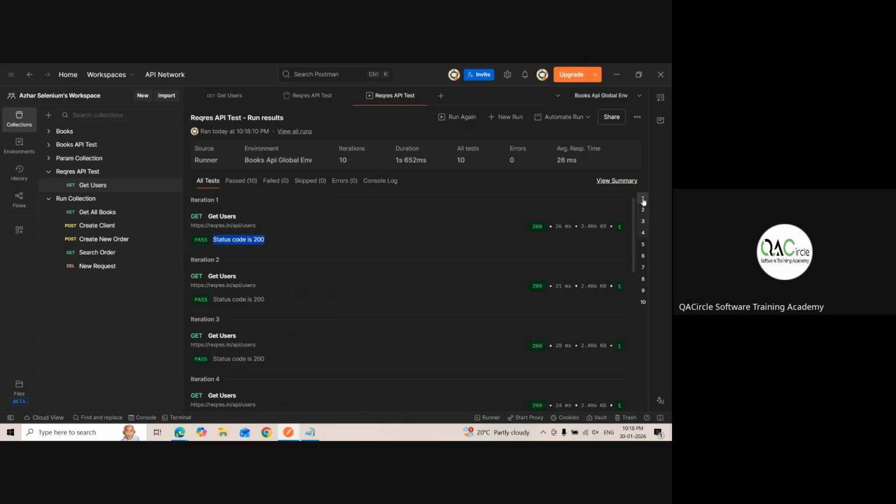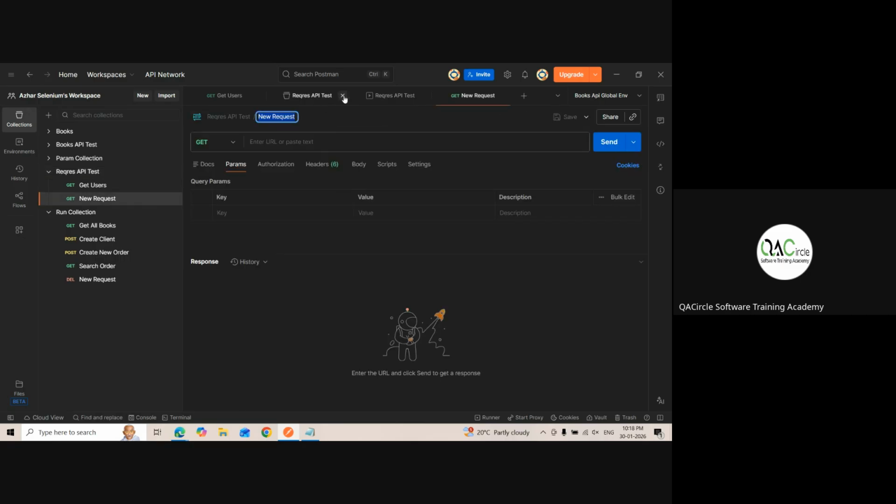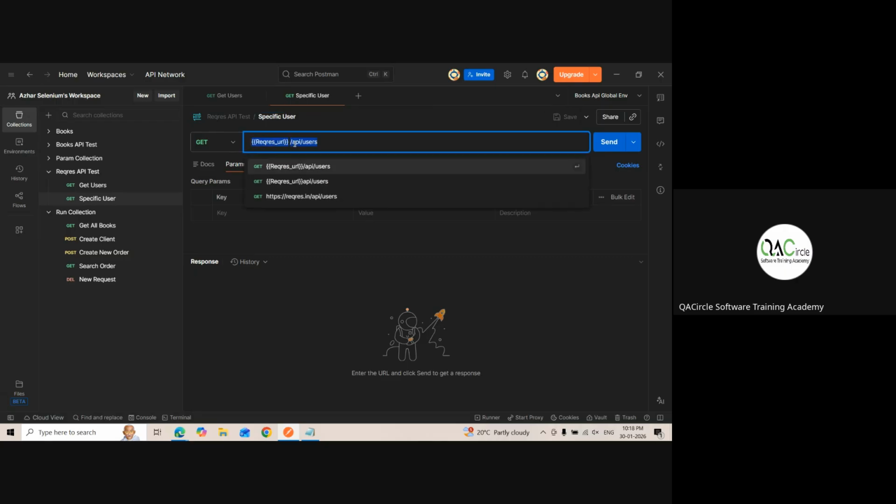Good. Now, let us see if we want to get a specific user. Now, these are all API keys, guys. Requests always use API keys. You always have to use them, else it will not work. Now, I'll ask you questions and you have to answer. Now, a specific user. Save it. Here, which user do you want? Number 1 or number 2? Let's say number 2.